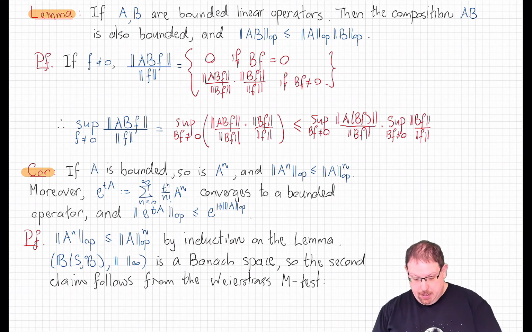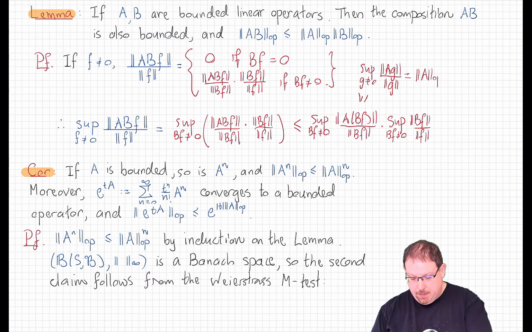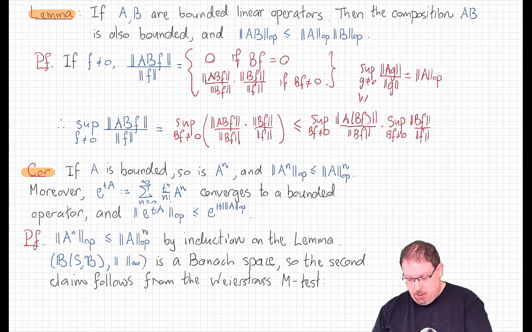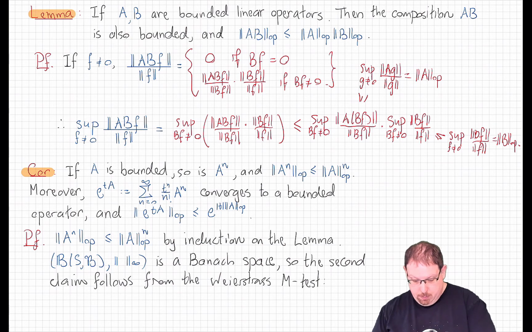Well, that's okay, because if we expand this supremum to be taken over all functions g instead of just those functions that are in the range of B, we get that this is less than or equal to the supremum over g not equal to 0 of the ratio of the norm of Ag to the norm of g, and that's the operator norm of A. And here, we know that if f is 0, then Bf is 0, which means that the set of functions for which Bf is non-zero is a subset of the set of non-zero functions, and so this term is less than or equal to the supremum over the larger set of all non-zero functions of the ratio of the norm of Bf to the norm of f, and that's the operator norm of B. And that shows this property, as we hoped.